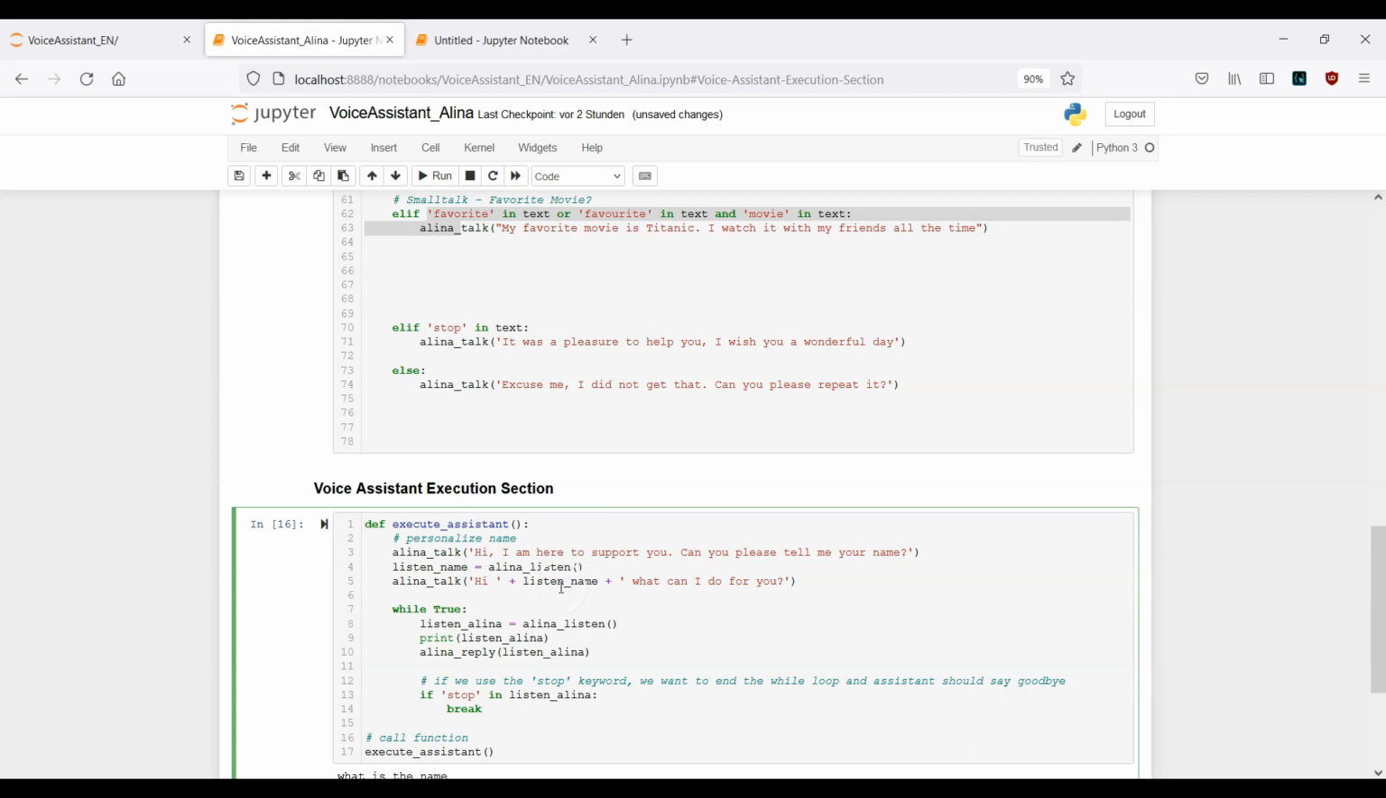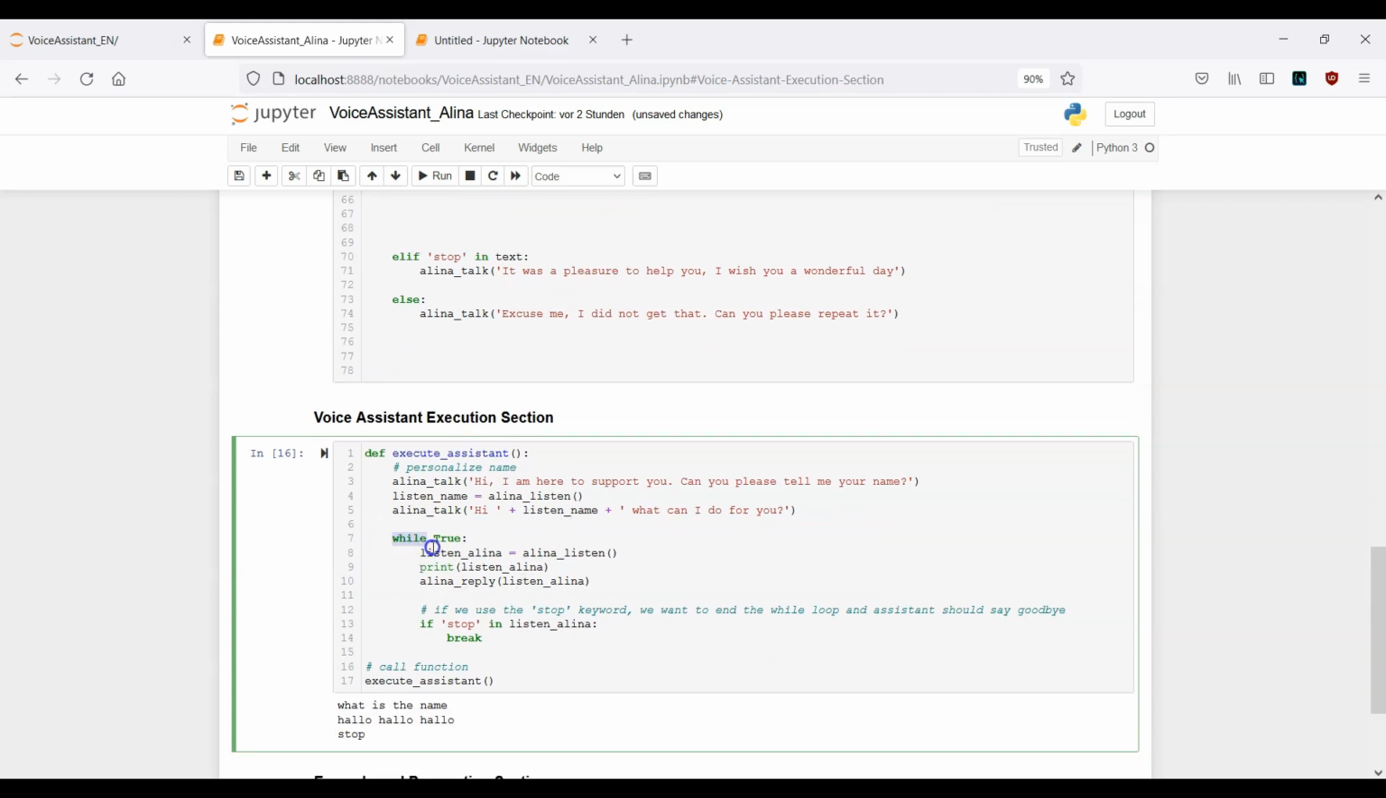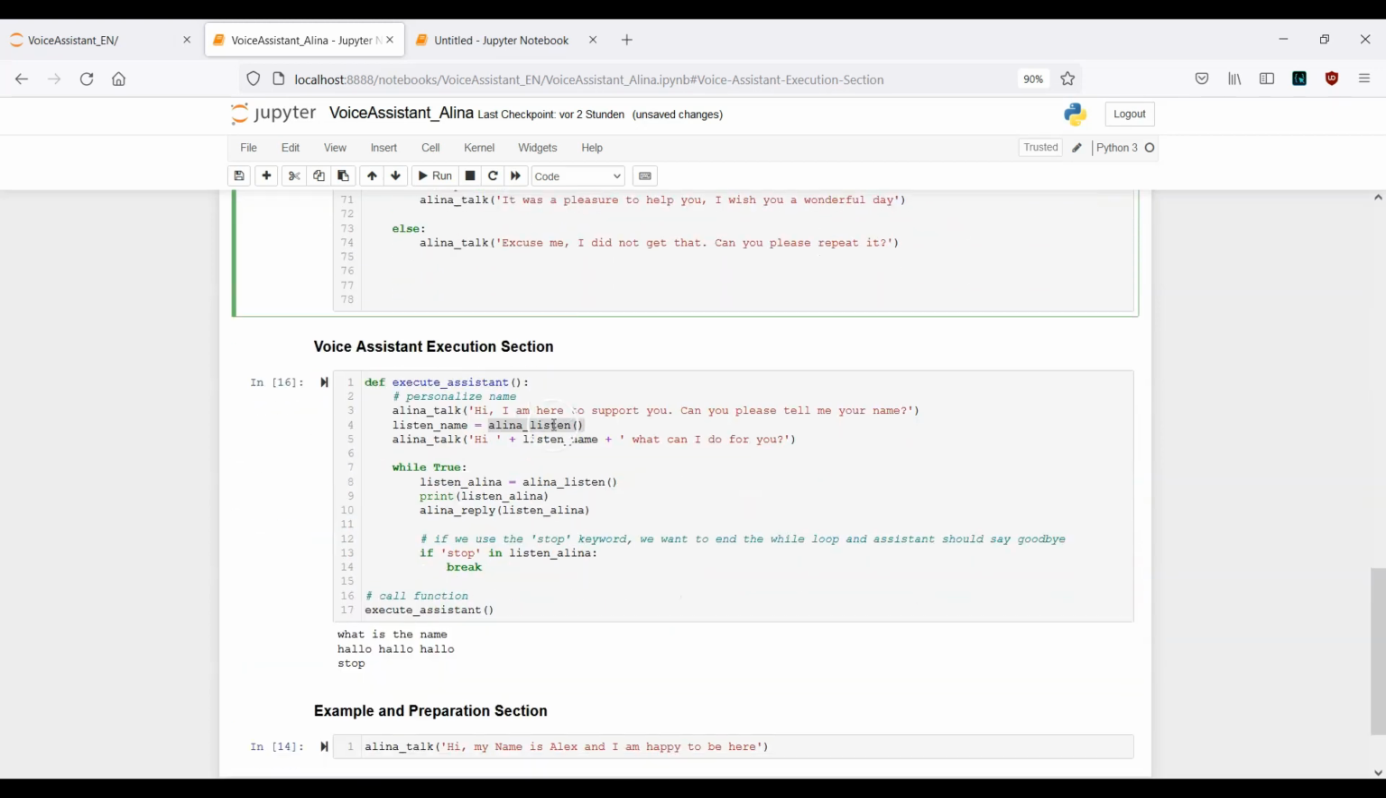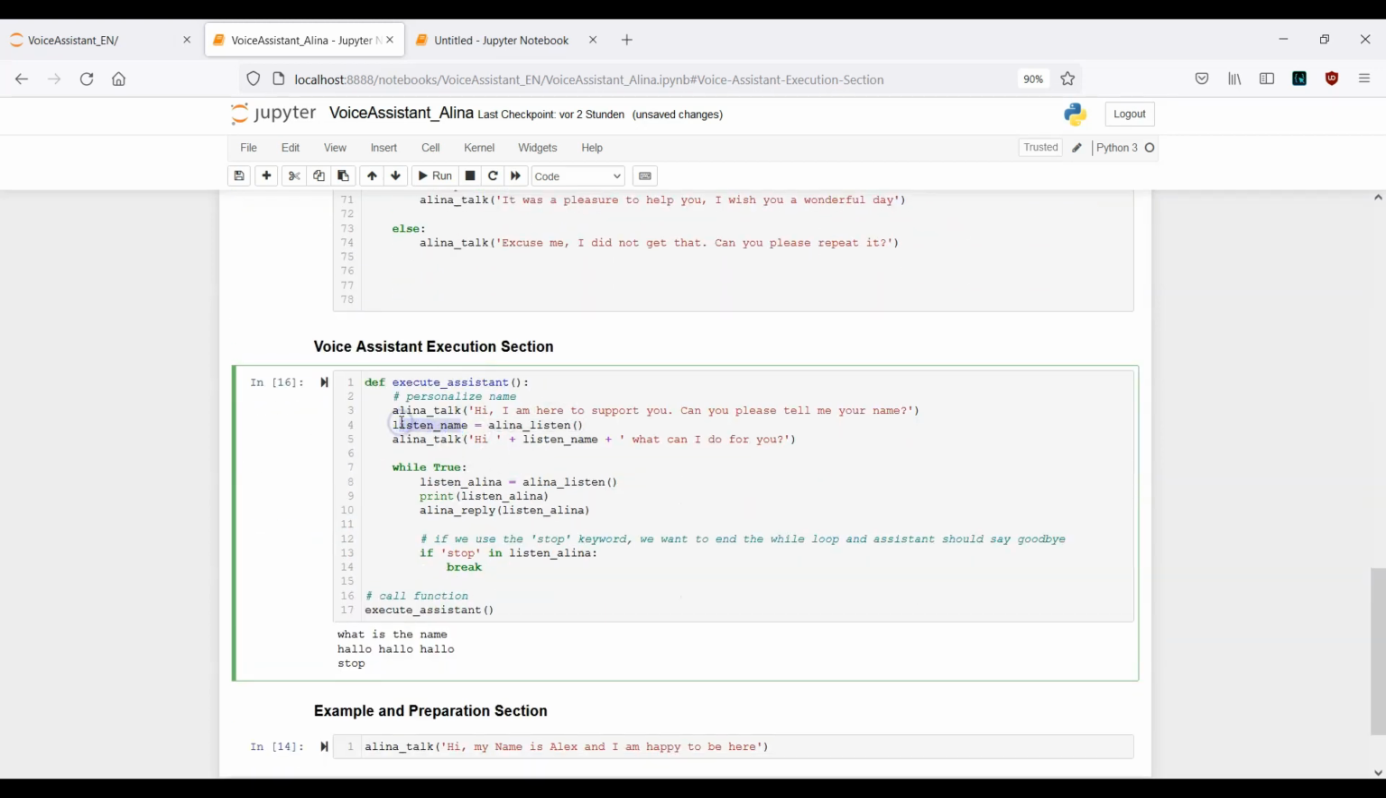Okay, and now we will be redirected to the while loop, and we can then proceed with the questions. Once we run this function, the assistant will ask for our name. Then we tell our name, making use of the Alina listen function, which is this one. Our name gets stored inside this variable, and then our assistant will say hi and our name, and ask us what she can do for us, and then we will be inside this while loop here.